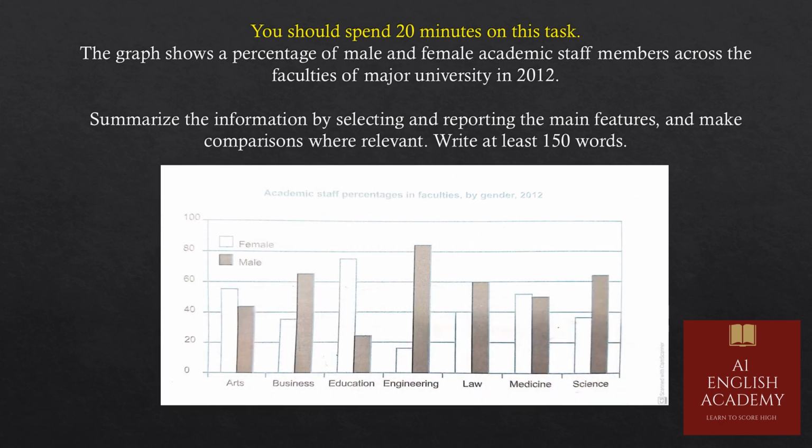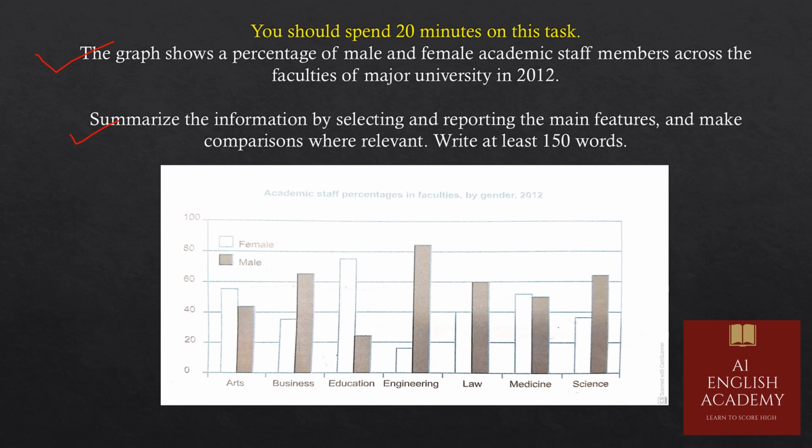Okay, let's do an example. Here, read the statement. You should spend 20 minutes on this task. The graph shows the percentage of male and female academic staff members across the faculties of a major university in 2012. Summarize the information by selecting and reporting the main features and make comparisons where relevant. Write at least 150 words.